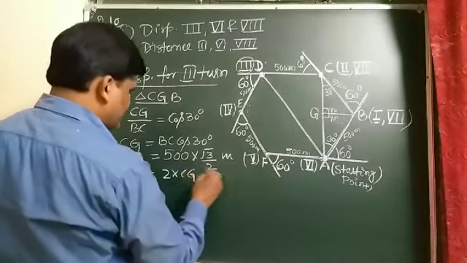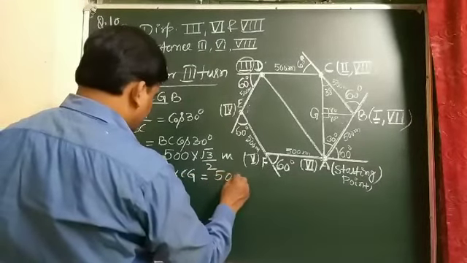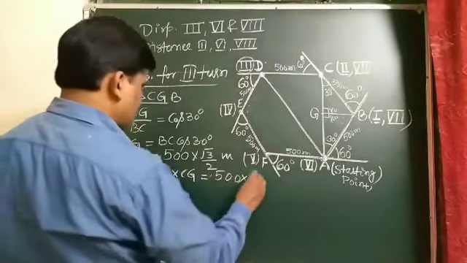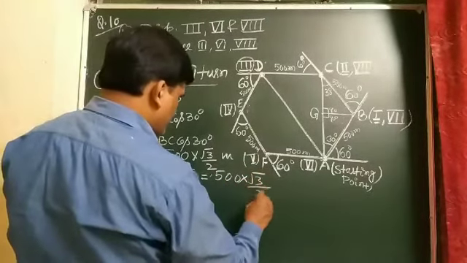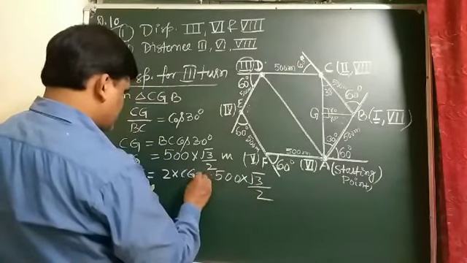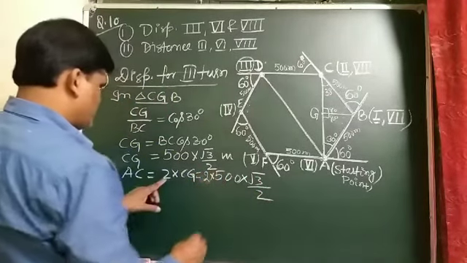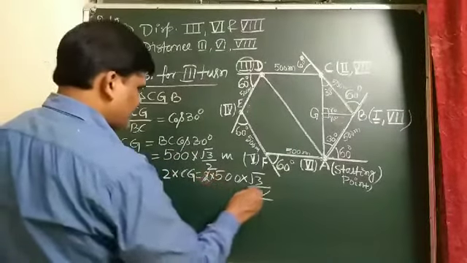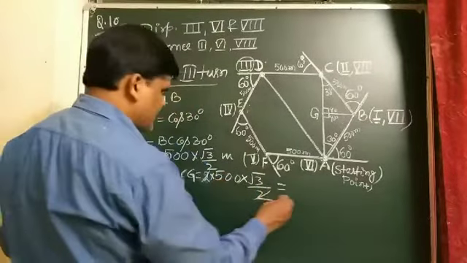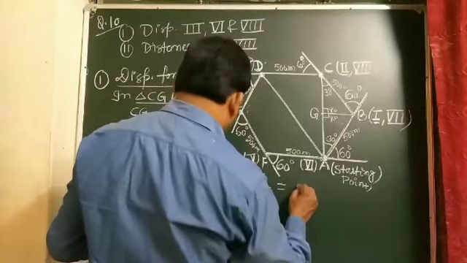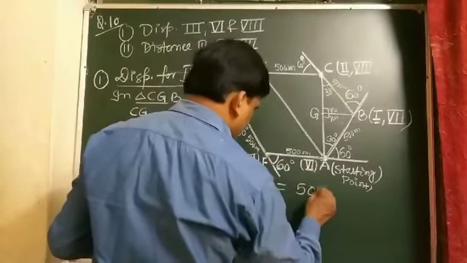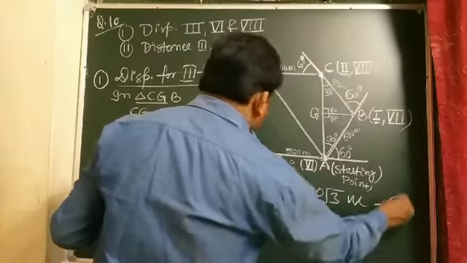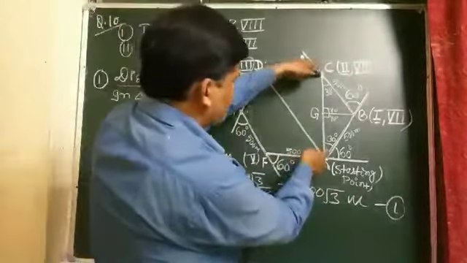And student, it is written as 2 times 500 root 3 by 2, and this 2 cancels out. So AC comes out to be 500 root 3 meter.